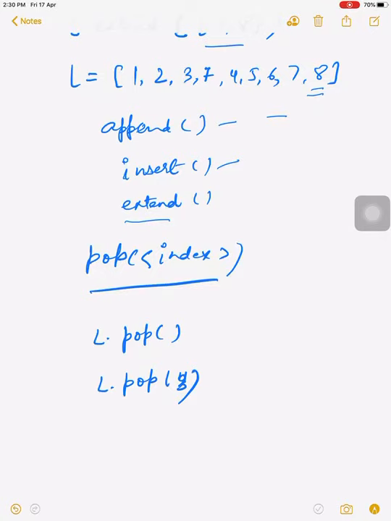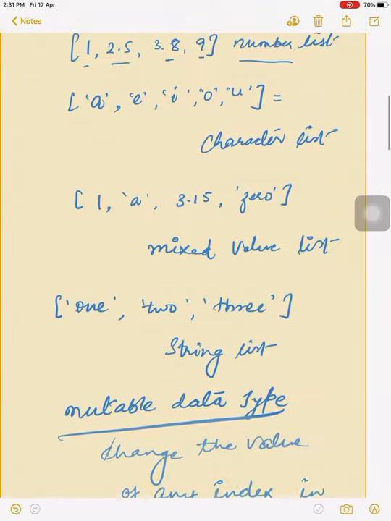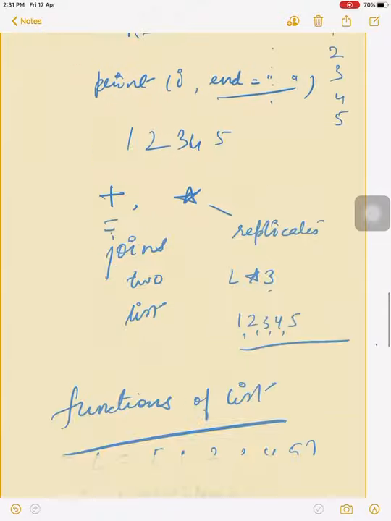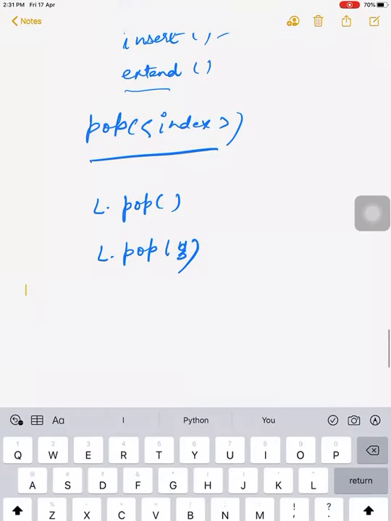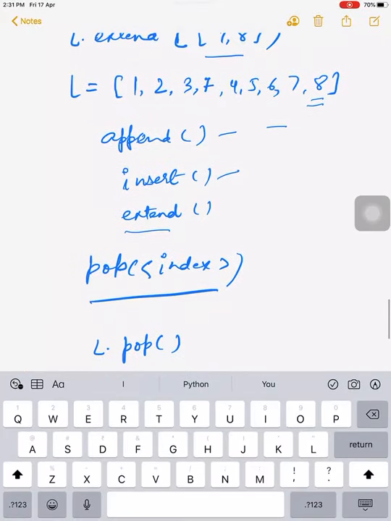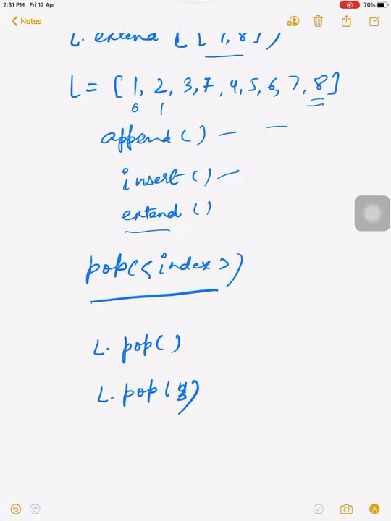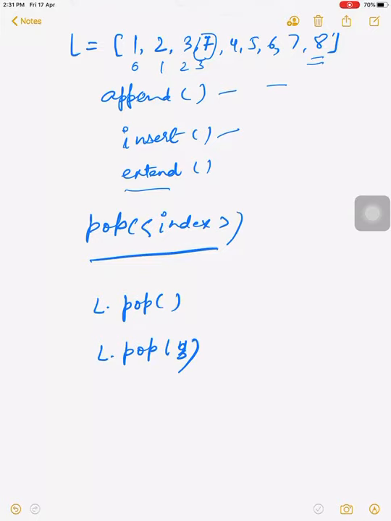But if we pass the index, for example L dot pop and here we write 3, which element will be deleted? 0, 1, 2, 3.